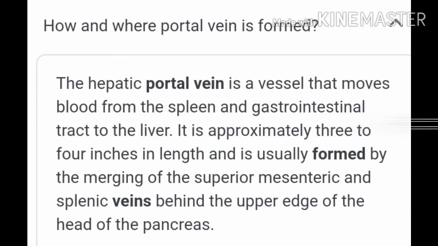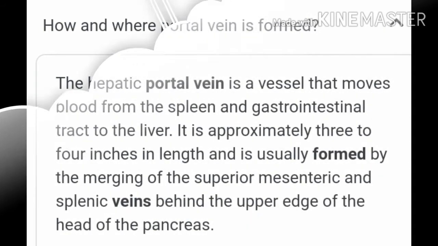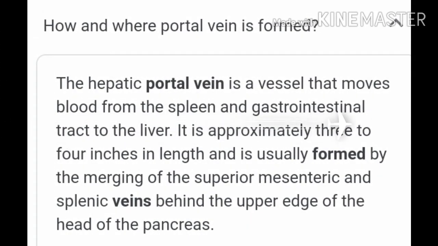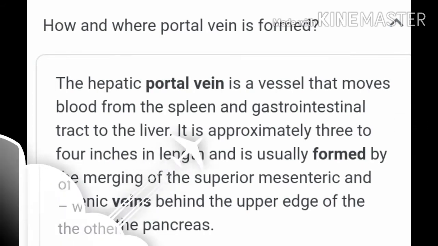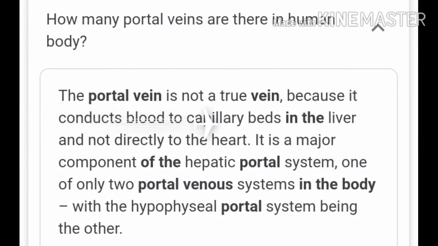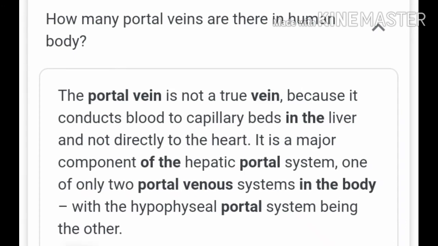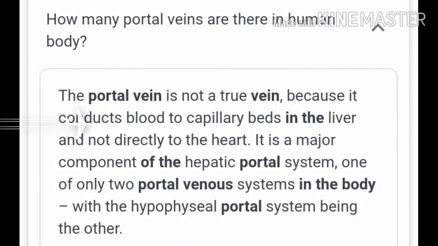Now I'm explaining lymphoid organs. The lymphoid organs include lymph nodes, tonsil, thymus and spleen. Among these, the spleen is more important. It is a reddish brown organ situated behind the stomach and above the left kidney in the abdominal cavity.